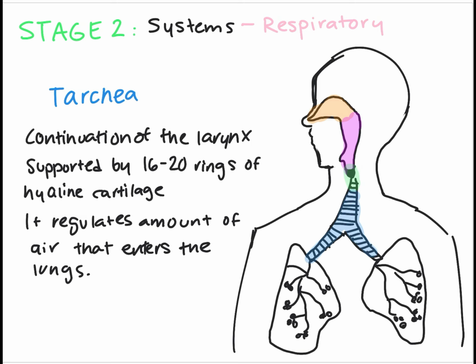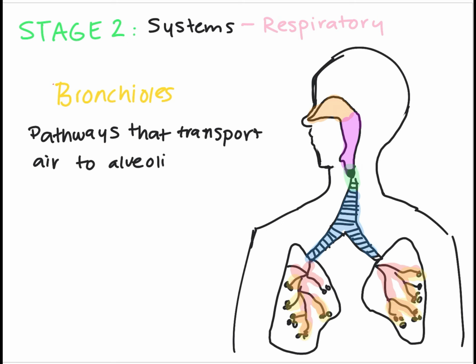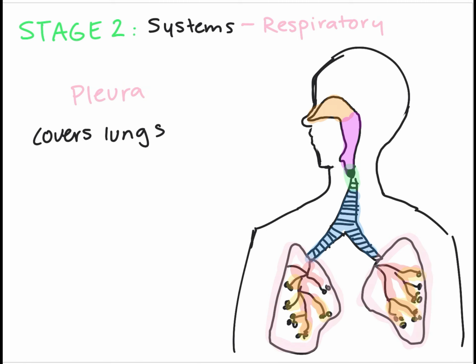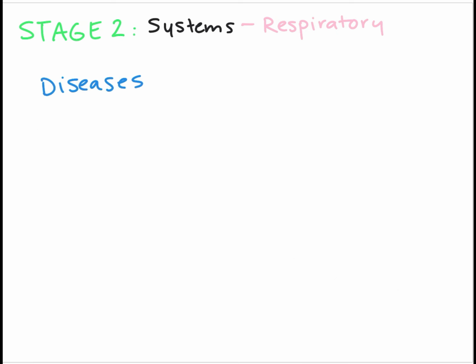Then the trachea is divided into bronchi. There are two bronchi. The bronchi are then divided into bronchioles, which are the little veins that transport air to the lungs. The pleura is the layer that covers the lungs, allowing breathing movements, and the alveoli are in the tip of the bronchioles, which exchange the oxygen with blood.